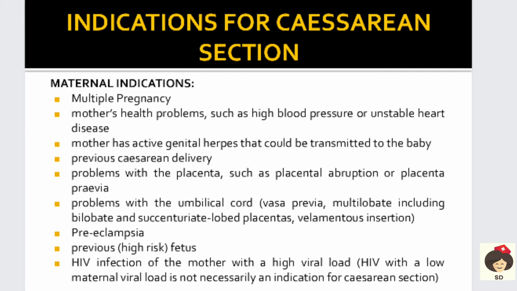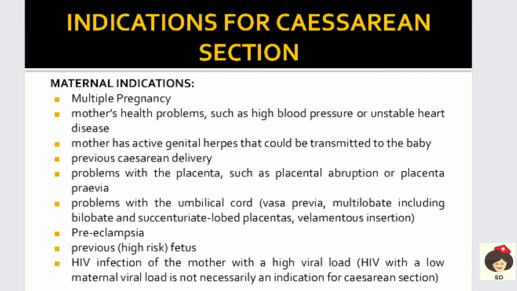Next, problems with the umbilical cord, like vasa previa, multilobate including bilobate and succenturiate lobed placentas, and velamentous insertion. These are all abnormal insertions of the umbilical cord. In these conditions there can also be massive respiratory distress and fetal distress, so we have to take a cesarean section.